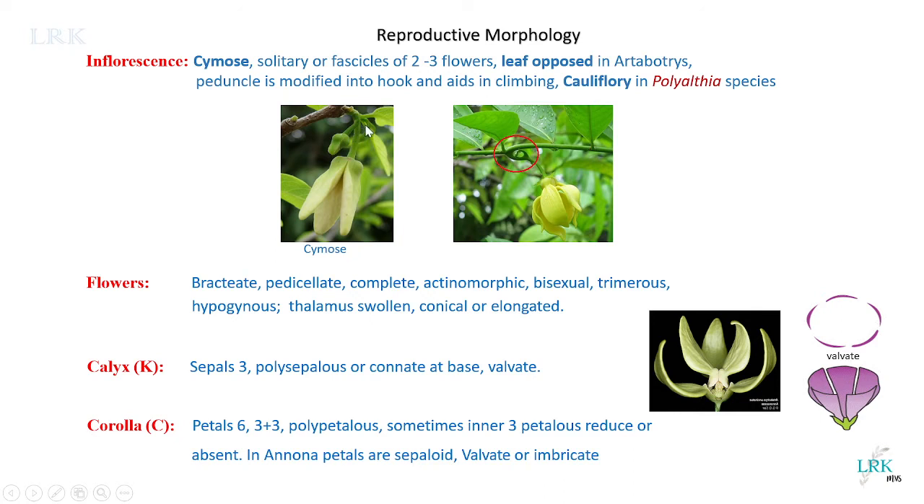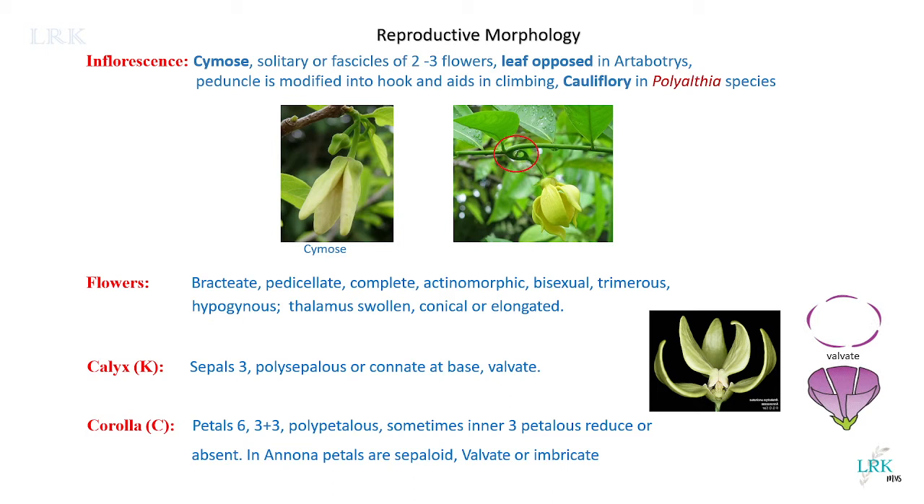Here you can see that basipetal succession. And in Artabotrys, you can see here, it is leaf opposite. Leaf opposite means opposite to this leaf, the inflorescence arises. And here in Artabotrys, as I said earlier, the peduncle is modified into a hook-like structure, which helps in climbing. You can see here very clearly, the peduncle is modified into a hook-like structure.